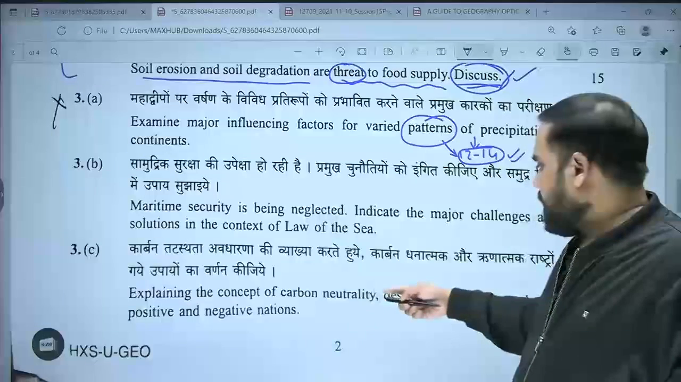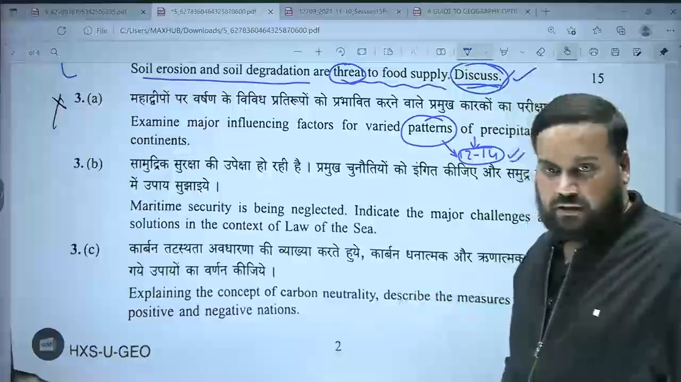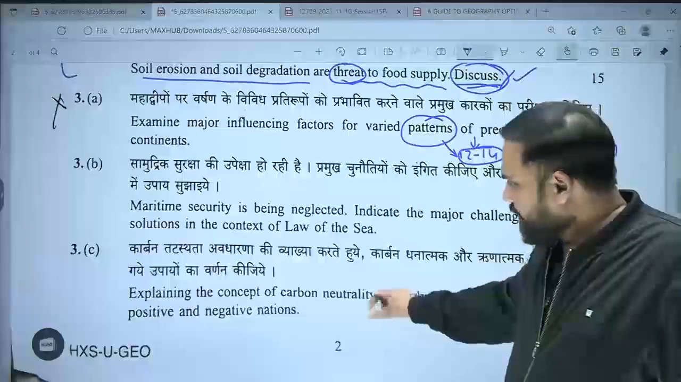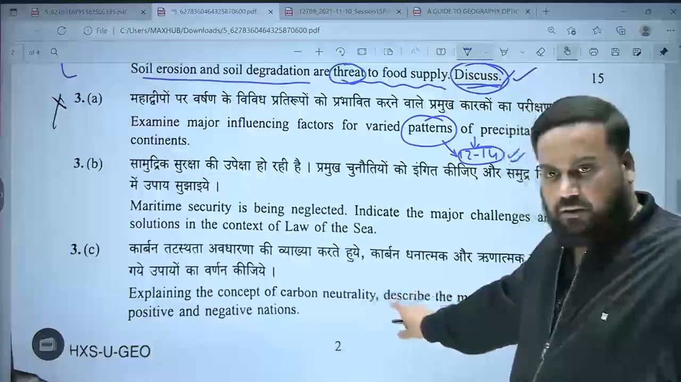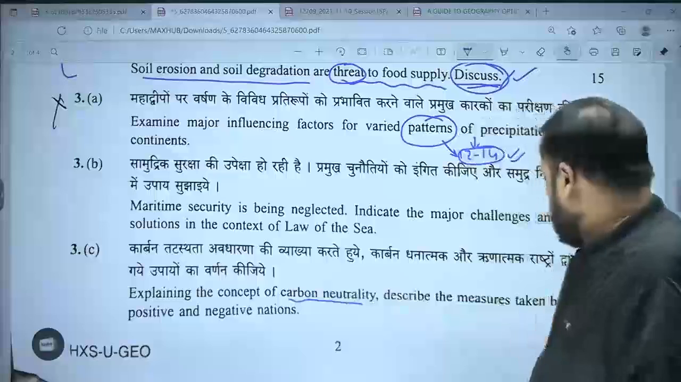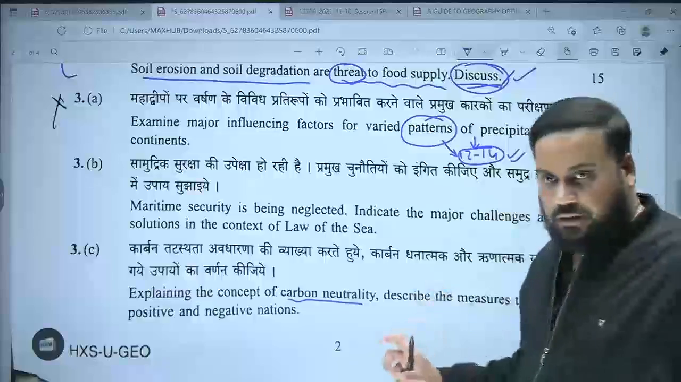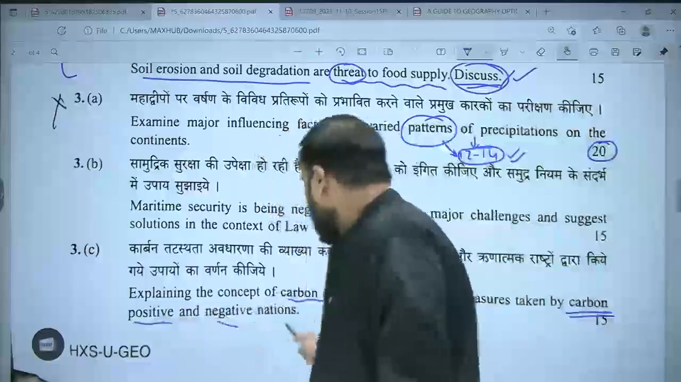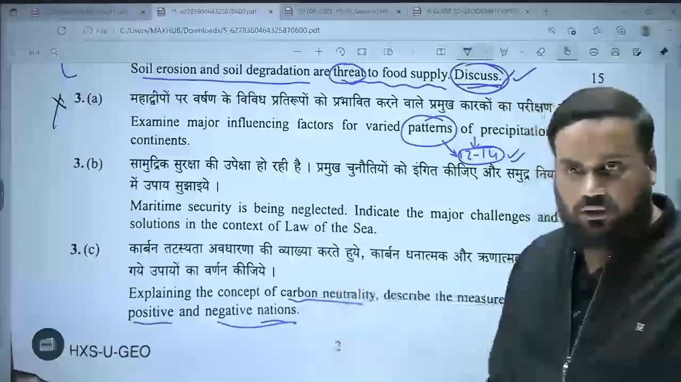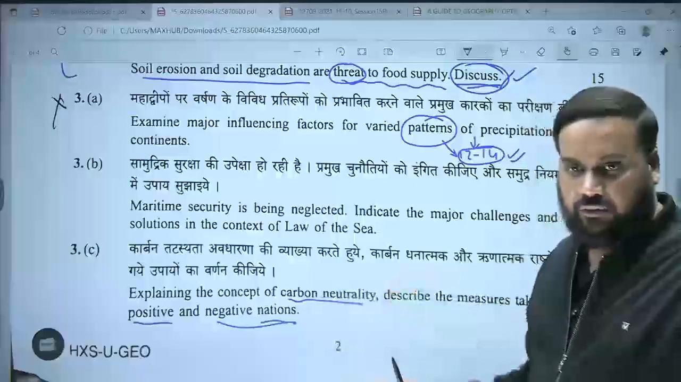Similarly, explaining the concept of carbon neutrality, describe the measures taken by carbon positive and carbon negative nations. I would say this was more of a traditional and somewhat factual type of answer. In the second part, there was no problem in explaining what carbon neutrality is. The main problem was that you should have the information where you will be taking examples. Remember, it says nations. So you should know some examples of carbon positive and some examples of carbon negative nations.